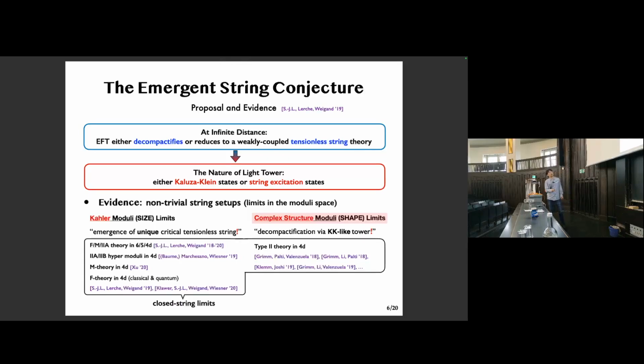Apparently, however, all of this concerns the closed string limits, so it's much desirable and also timely to analyze the open string limits to also better understand this conjecture and even challenge it in this qualitatively different setting. And in this regard, what's particularly nice about F theory is that its open string moduli are part of the Calabi-Yau complex structure, so we can still exploit the power of the bulk geometry, so to speak, and this is what I will address in this talk.